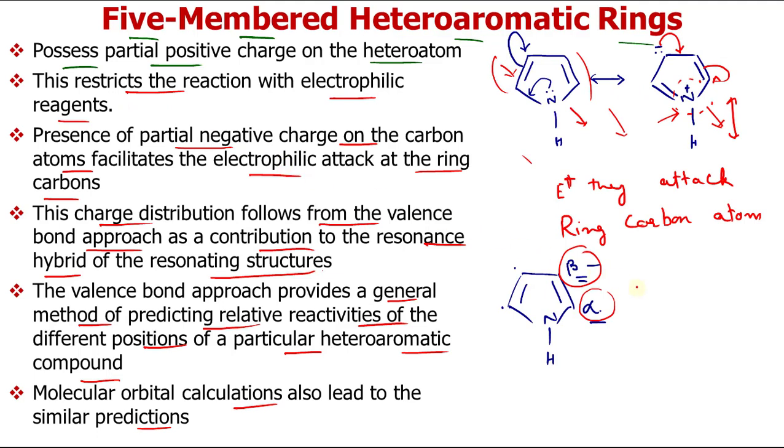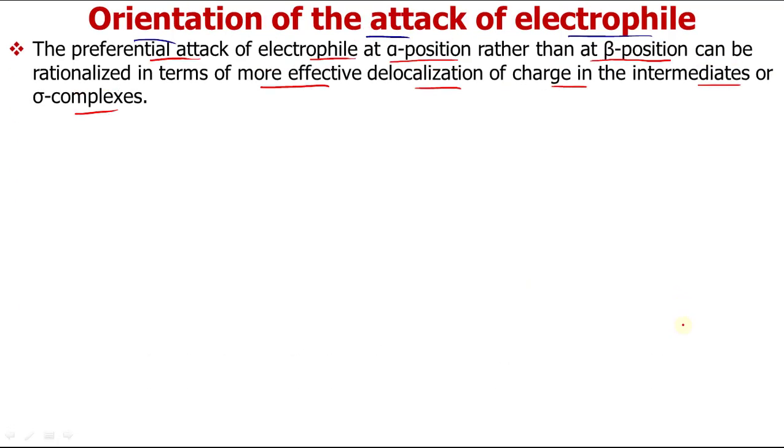Once the electrophile adds here, it forms a sigma complex. Depending on the stability of that complex, we can say whether the attack will occur at the alpha or beta position. Higher the delocalization, more stable is the complex, and more favorable will be the attack.